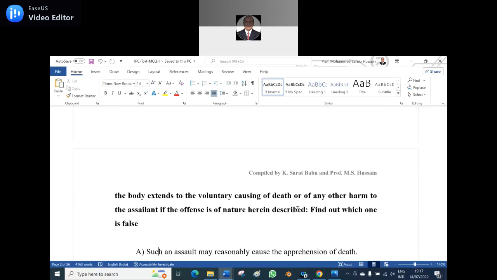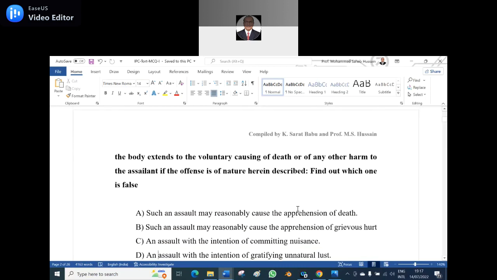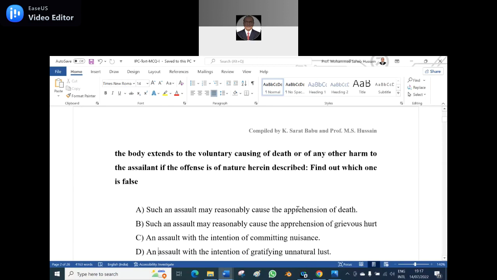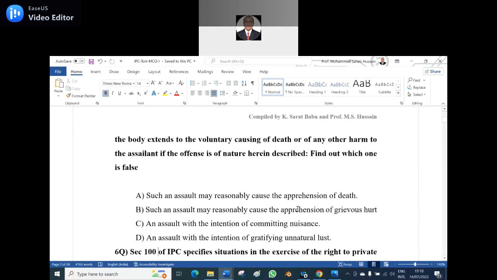Find out which one is false. Among the four, one is false. Option A, such an assault may reasonably cause the apprehension of death. B, such an assault may reasonably cause the apprehension of grievous hurt. C, an assault with the intention of committing nuisance. D, an assault with the intention of gratifying unnatural lust.